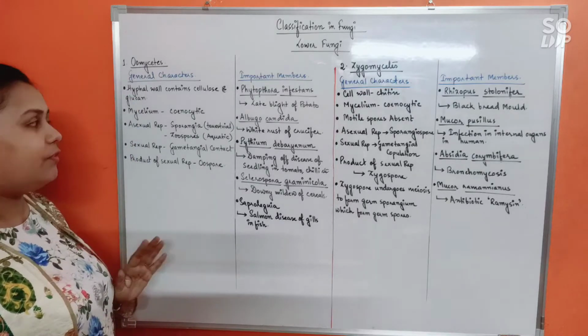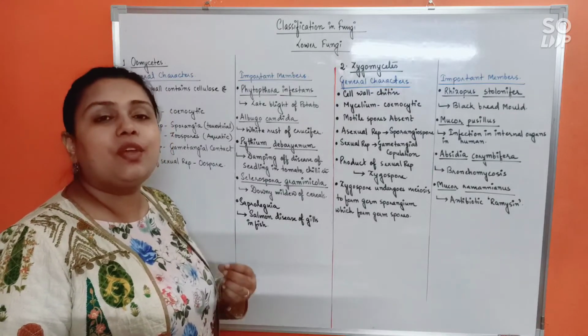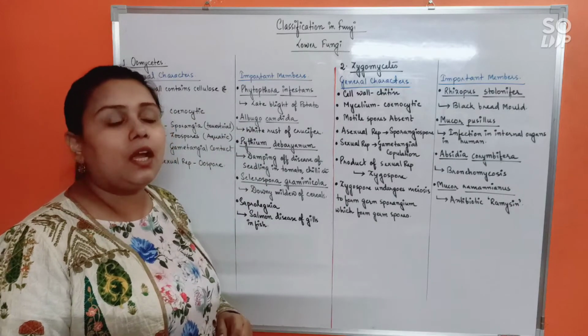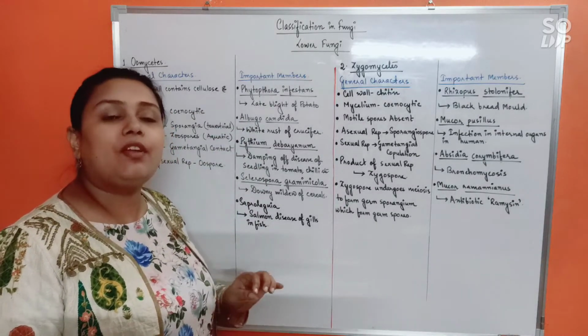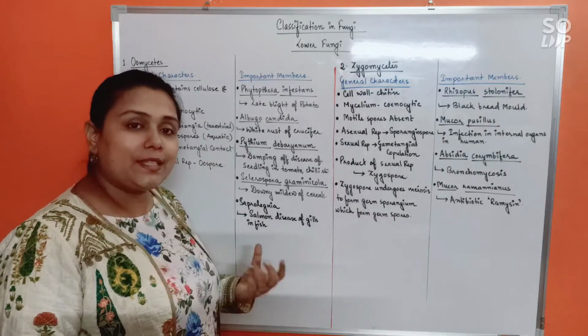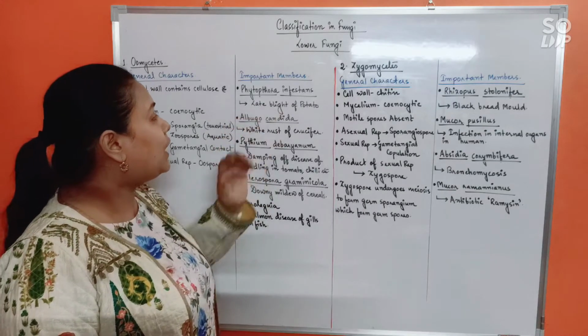Understood this? Now, from your exam point of view, this chapter is very much example oriented. So all the examples that we'll be discussing under classification are very, very important for you to remember. Important examples from Oomycetes are, first, Phytophthora infestans.